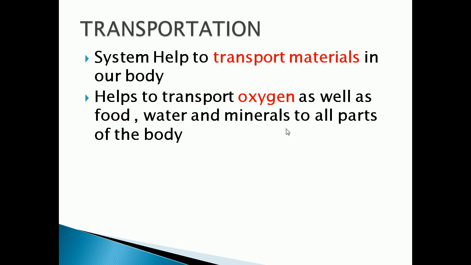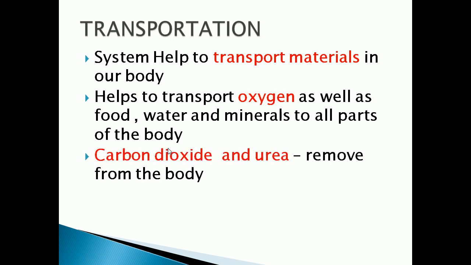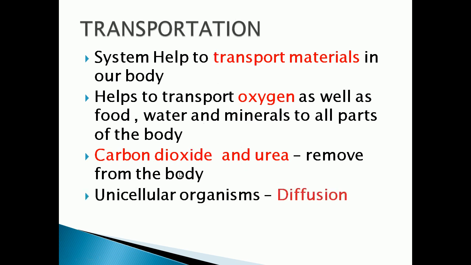So who is the transporter in our body? Blood. Transportation helps to transport oxygen as well as food, water and minerals to all parts of the body. So this is the importance of transportation. Carbon dioxide and urea are removed from our body with the help of the transportation process. And in unicellular organisms, how will this transportation take place?